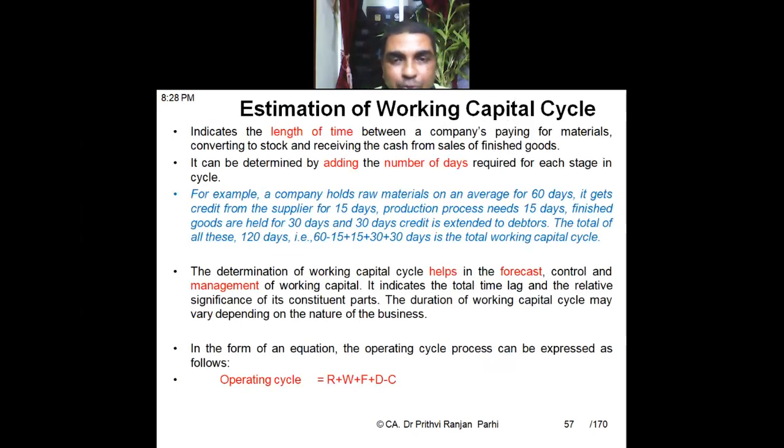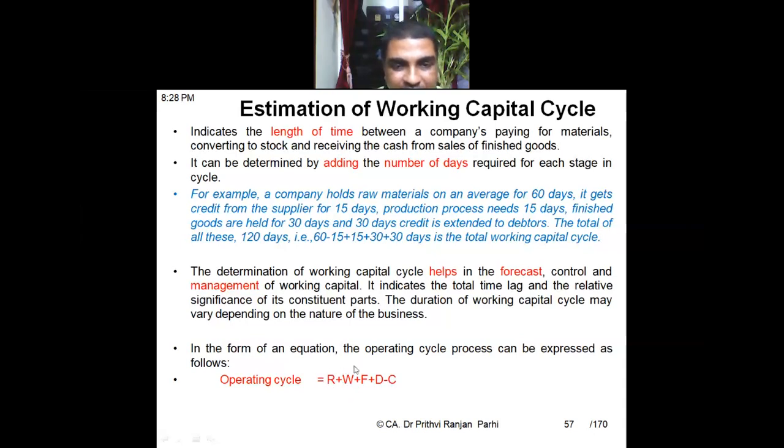Okay. So we need to determine this working capital. That will determine the length of this operating cycle, because that will help us in forecasting the amount of working capital. So we can use this formula to compute the working capital cycle: R plus W plus F plus D minus C. I think you'll be able to understand what R is. R is raw material storage, or you can say raw material conversion time.